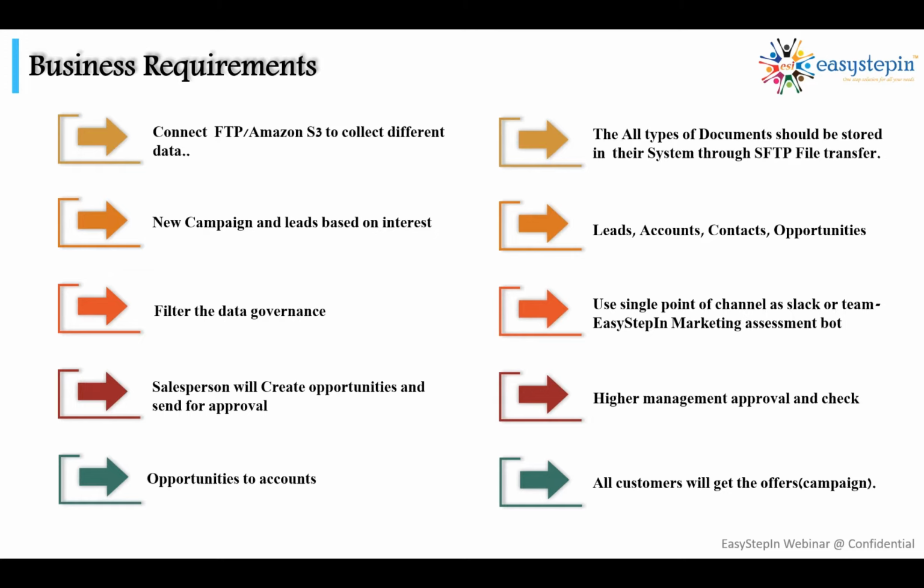Then the salesperson should be able to communicate with different backend channels using only a front end channel, Slack. We are also providing an approval mechanism. You will be able to manage end-to-end approvals. Let's say a salesperson initiates an approval request, and it goes to higher management. They approve that request, and once it's approved, you can do the necessary actions. So it's a simple and unified platform for end-to-end marketing automation needs.